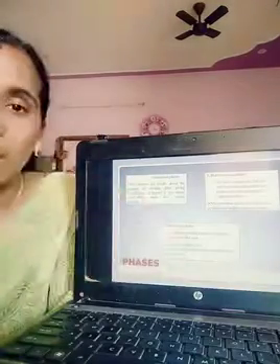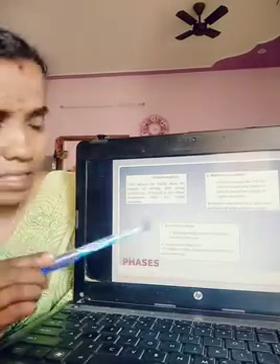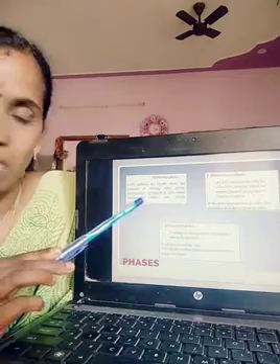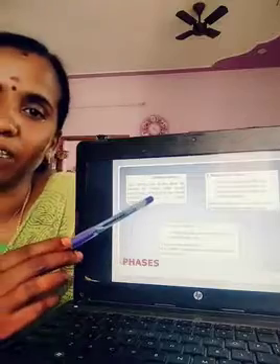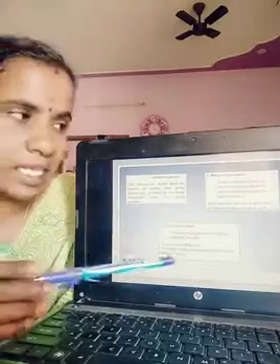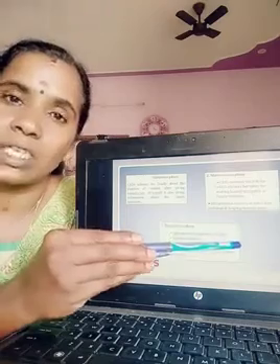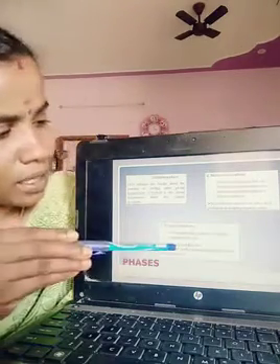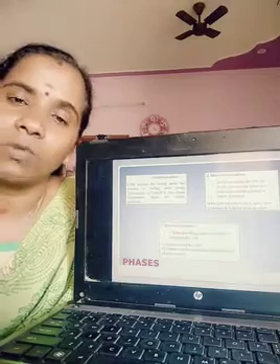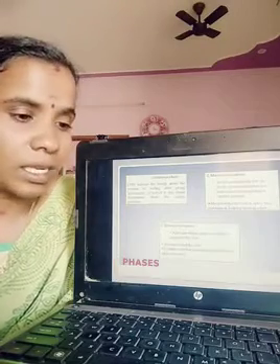Next we will see the stages or phases of healthcare services. First one is initiation phase, second one is maintenance or action phase, third one is termination phase. Initiation phase means we are going to do that assessment. Maintenance phase means we have to maintain the interpersonal relationship, and we have to give the services to the public. And the termination phase, after your care we have to evaluate your healthcare service.